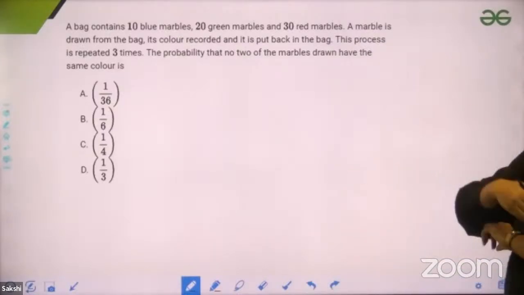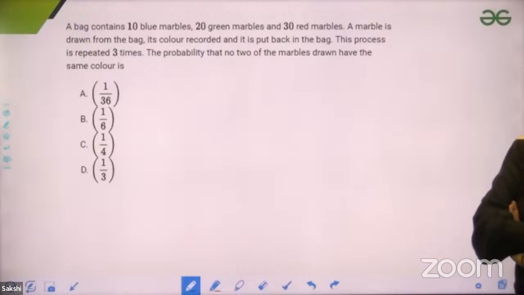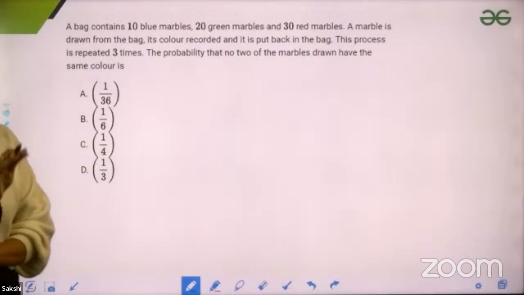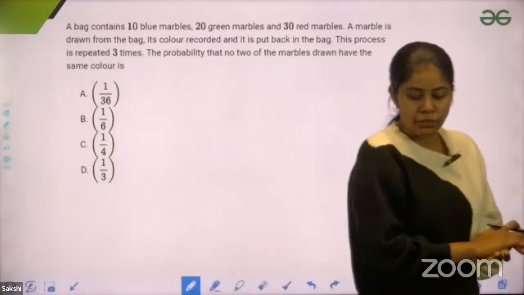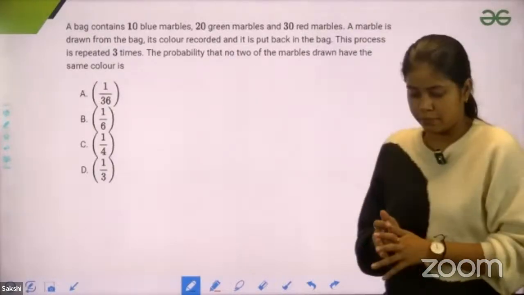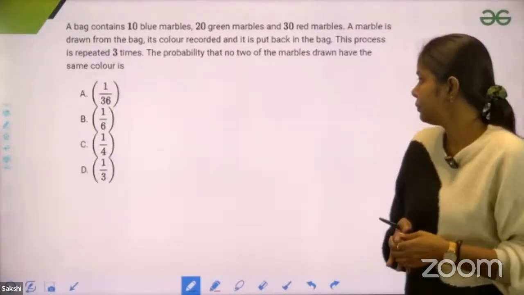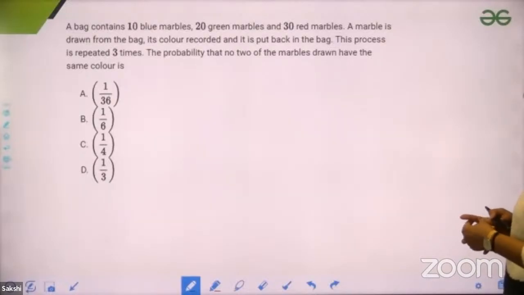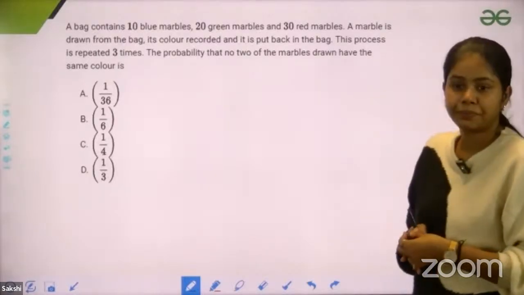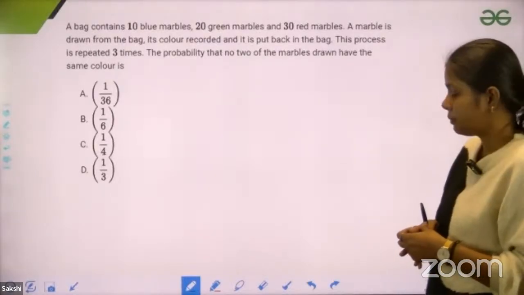So in total, I have 60 marbles. This is a simple question, guys. This is a simple probability question. You can easily solve it. You just let me know what would be the answer. Simple question. Let me know, guys, what would be the answer here.